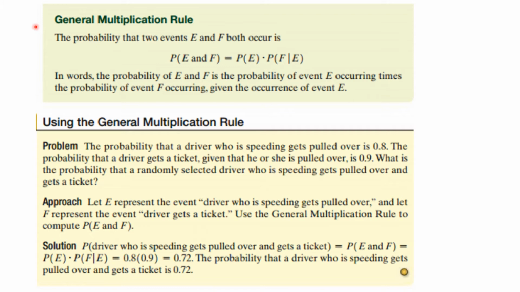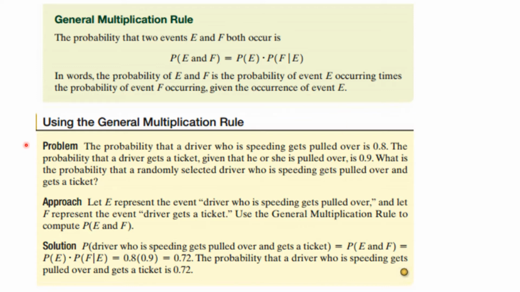That leads us to the general multiplication rule. The probability of two events, E and F, both occurring, the probability of E and F, is equal to the probability of E times the probability of F given E. Now you might notice that this is exactly the equation we had for the conditional probability, except we're multiplying both sides by the probability of E. In other words, the probability of E and F is the probability of event E occurring times the probability of event F occurring, given the occurrence of event E.